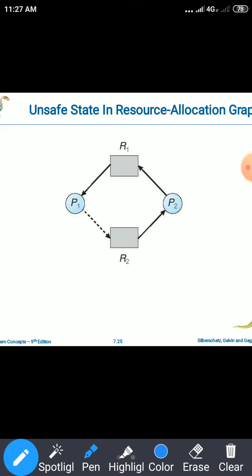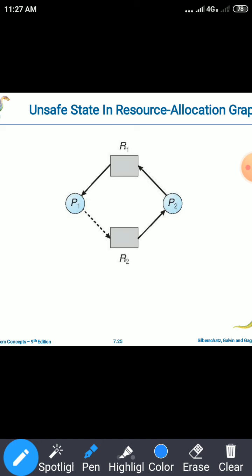Then how can that be avoided? We avoid that by keeping the process P2 in a waiting state by not allocating R2. Then when will R2 be allocated? Only when the resource R1 held by process P1 is released, then we are breaking the cycle, and only then R2 will be allocated to P2.